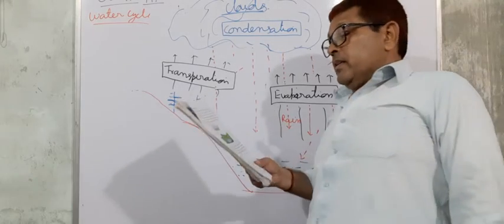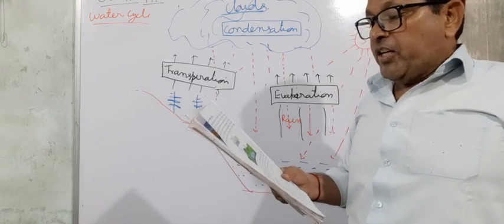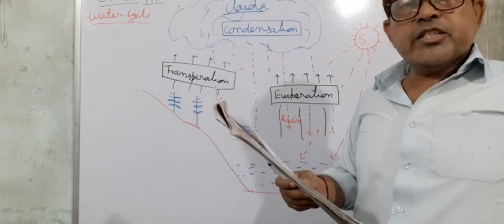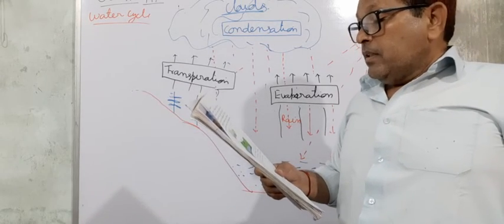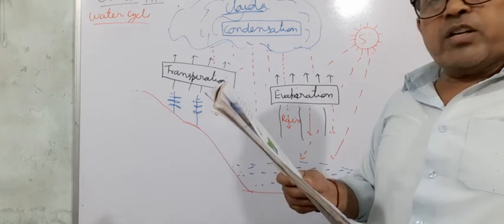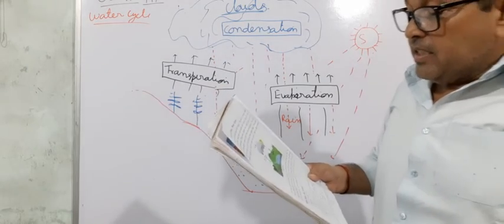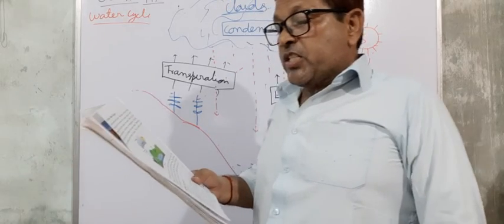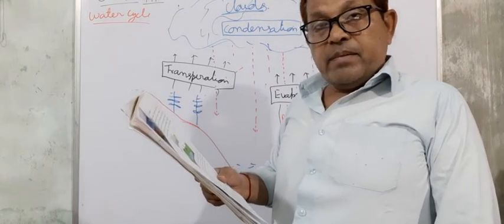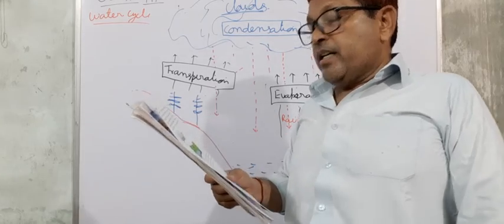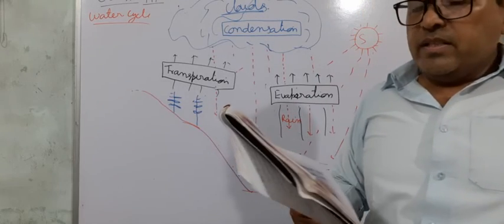Now, these water drops fall down in the form of rain, hail and snow. The rainwater again flows back into water bodies such as lakes, rivers, seas, etc. The process goes on repeating. This continuous process is called the water cycle.